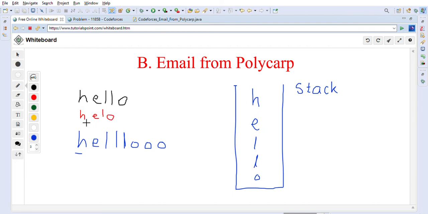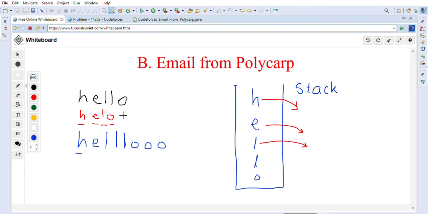So again we will have this stack, like from this hello, right? We will create the stack. Now we will go one by one through the letters. So H is on the top of the stack, so we will remove it, right? Then E is again on the top of the stack, so again we will remove it from the stack. Now L is on the top of the stack, right? Here also L is on the top of the stack, so now we will remove it, right? Again after that O is there, so L is on the top and here it's O, right? So it's not matching, so we will not remove it.